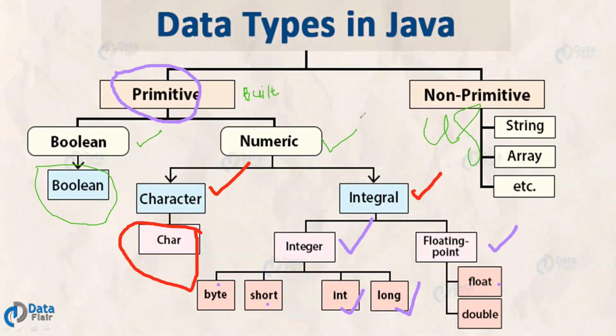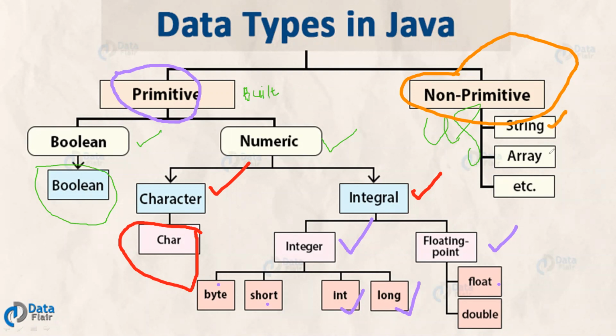On the other hand, we have non-primitive data types. These data types do not come directly with the language. We have to create them on our own.